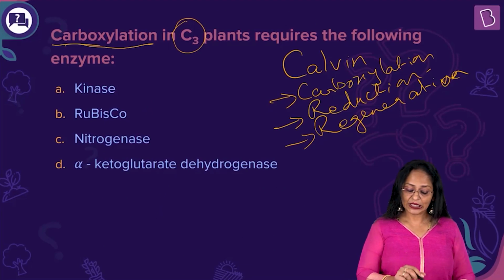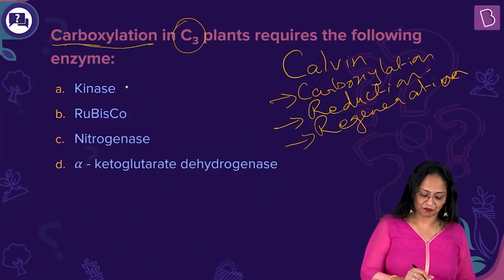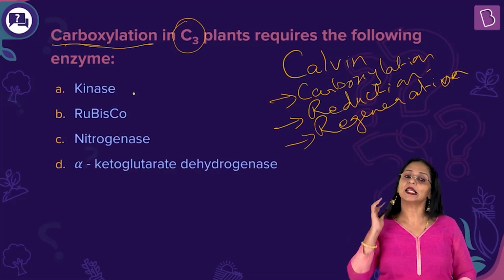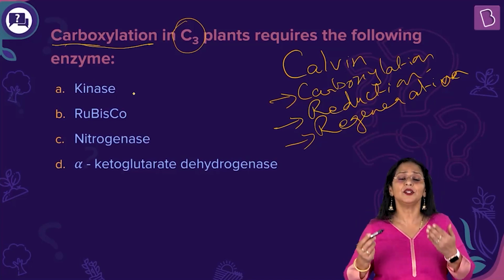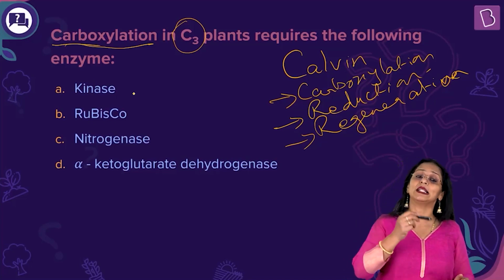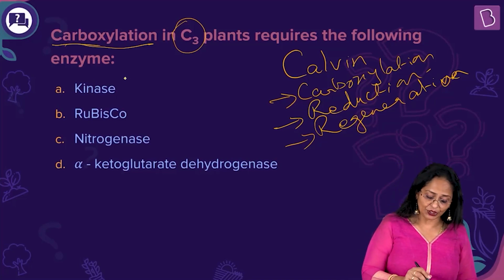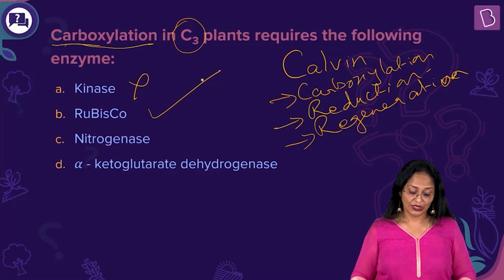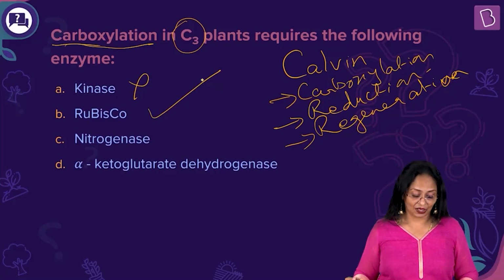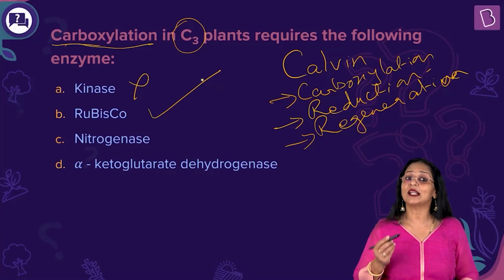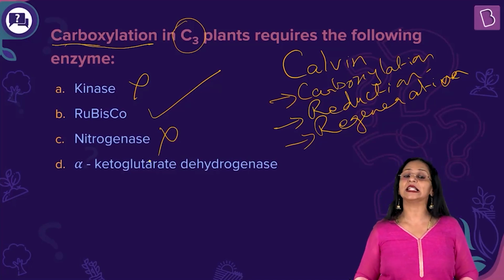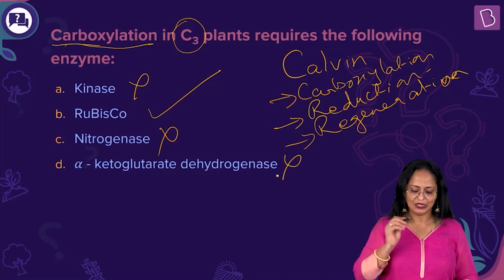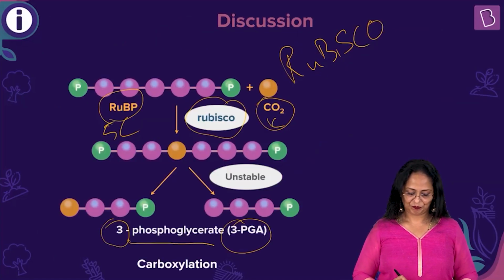So, carboxylation in C3 plants requires the following enzyme. Which enzyme? Is it kinase? No. Kinase is an enzyme which catalyzes reactions in which phosphate groups from high energy compounds that are donating the phosphate groups can get added to other substrates. Okay. So, it is not kinase, it is rubisco. Nitrogenase is an enzyme that catalyzes reactions during nitrogen fixation. This is incorrect. And alpha-ketoglutarate dehydrogenase is an enzyme that is part of the Krebs cycle. That's part of cellular respiration. You will be studying that. So the right answer is rubisco.